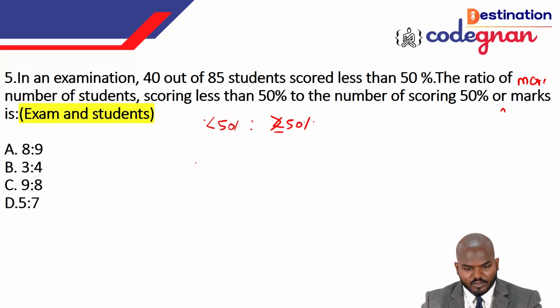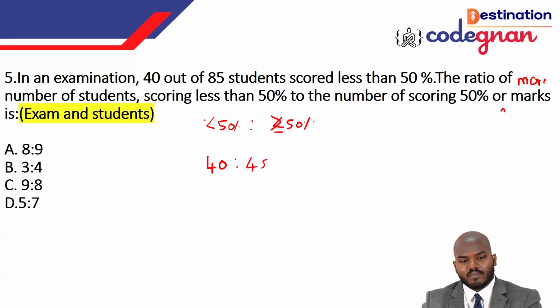Those 40 people are getting less than 50% marks. Then the remaining people, who got 50 or more, are what? Out of 85, the remaining is 45 only, right?